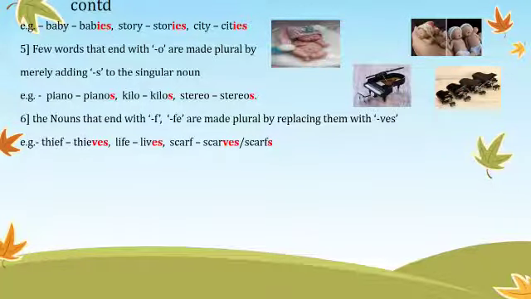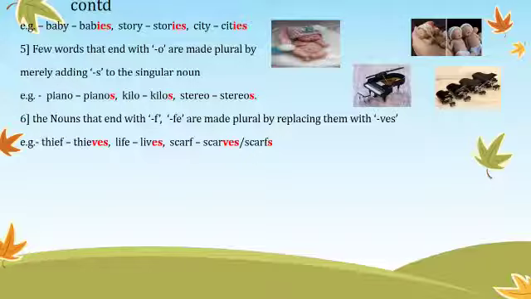The next rule. Nouns that end with F or FE are made plural by replacing them with VES. Let's take for example thief. Thieves are robbers. So one thief becomes thieves, T-H-I-E-V-E-S. So you have changed the last letter F into VES. The second word, life. The last two letters are FE. So what does the rule say?